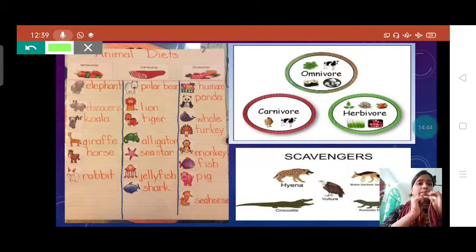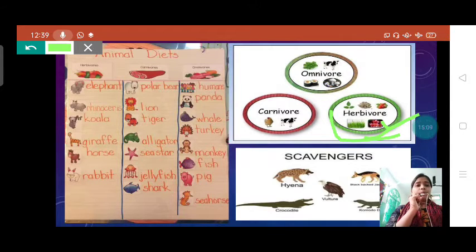Students, what are herbivorous? In the picture you can see plant products: leaves, flowers, fruits, vegetables, grass. These are plant products, coming from plants. So animals who eat plant products are called herbivorous.